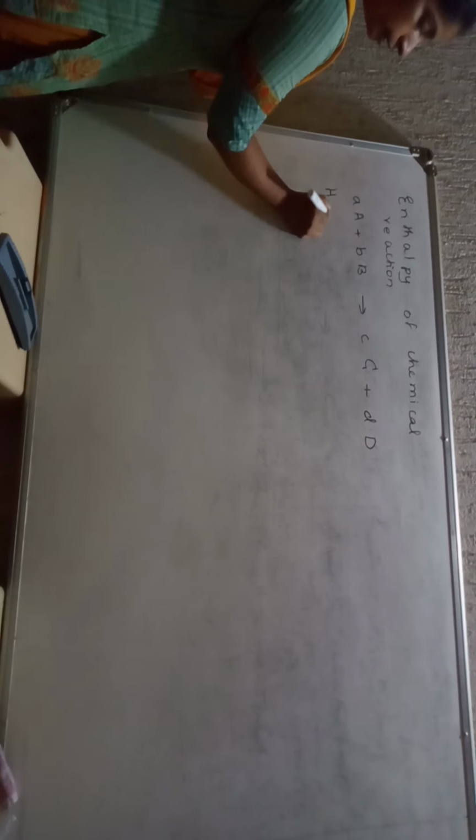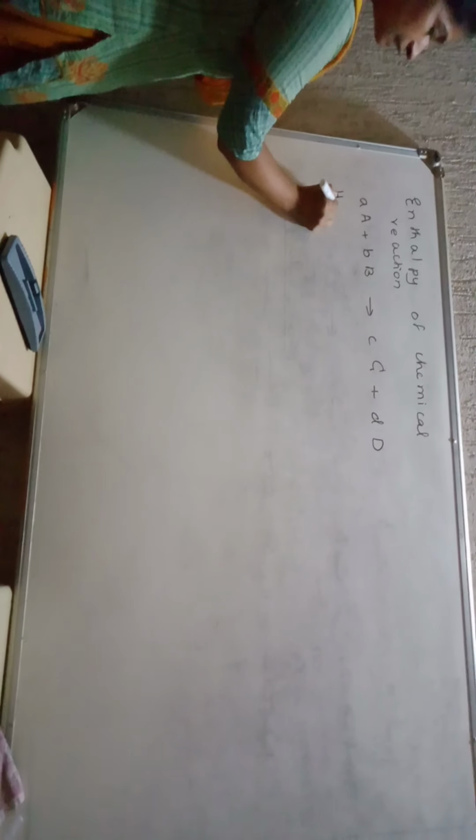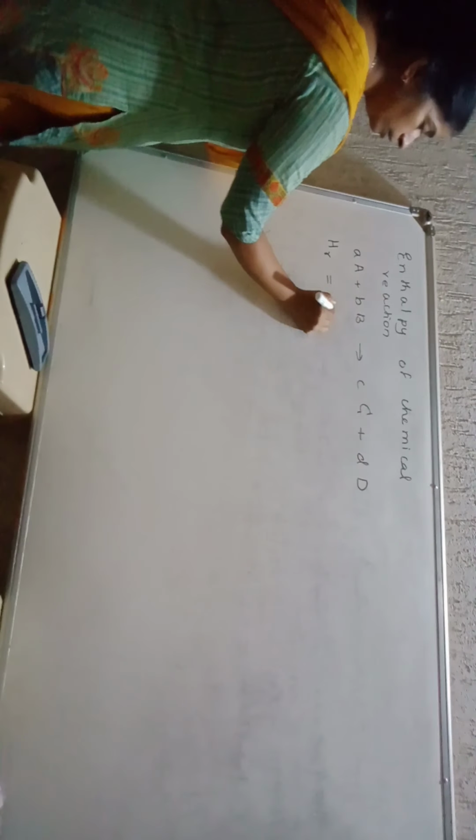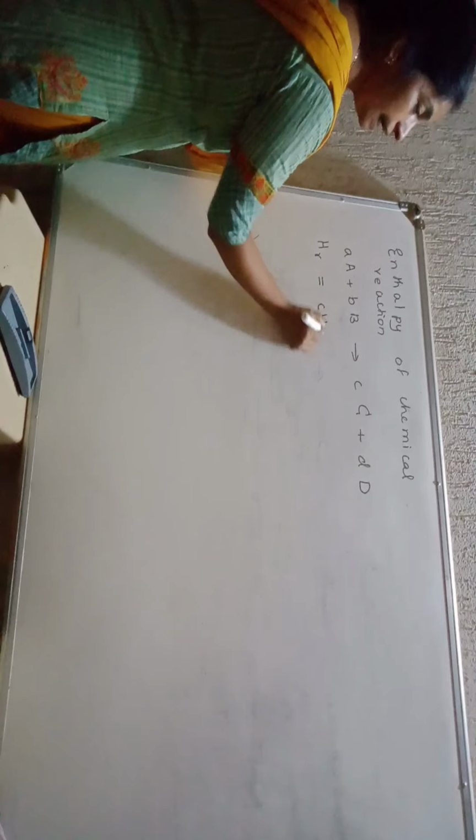Now, what is enthalpy of reactants? Enthalpy of reactants is what? HR. Enthalpy of the reaction is equal to the enthalpy of product C with c moles plus enthalpy of product D with d moles, minus the enthalpy of A with small a moles plus enthalpy of B with small b moles.